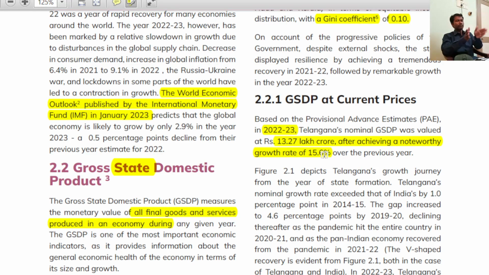It is always a comparison, this year with respect to the previous year. But you need to remember both facts. One is 13.27 lakh crore. These facts are for 2022-23. This is a performance. Any survey always talks about the performance of the past financial year. So 13.27 lakh crore is the nominal GSDP with the growth rate of 15.6%. Right? Let us take the curve, sir.